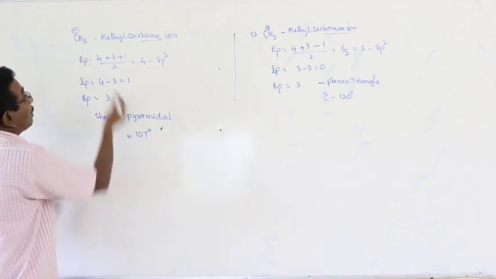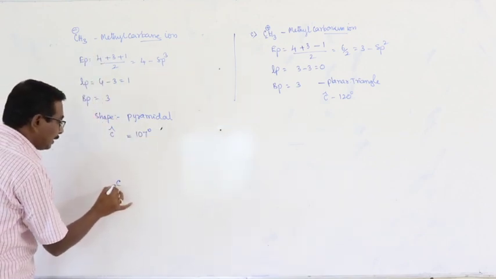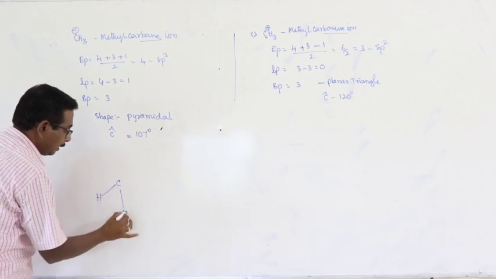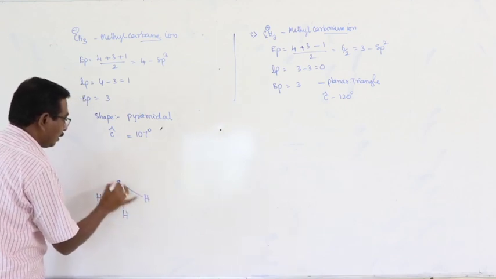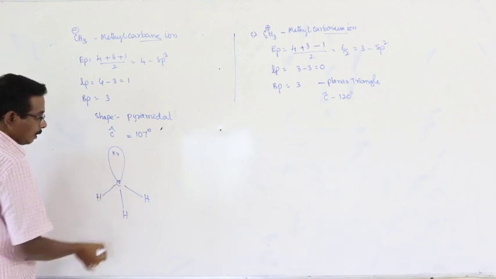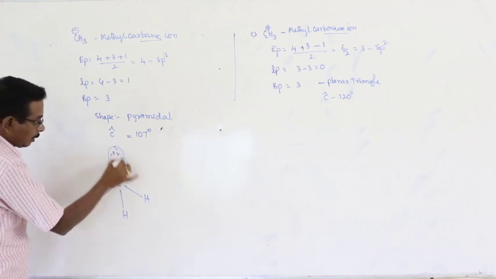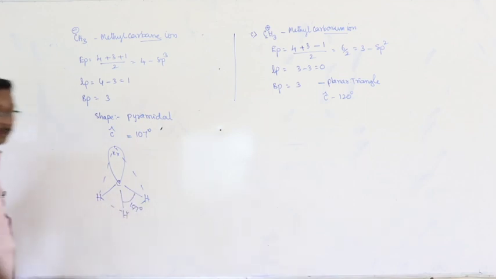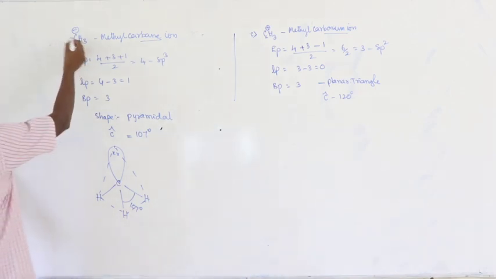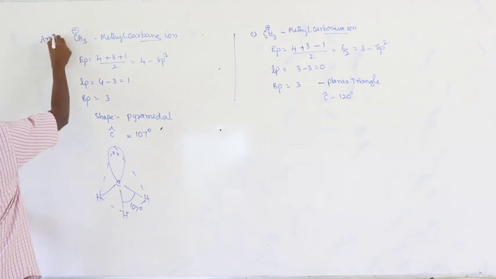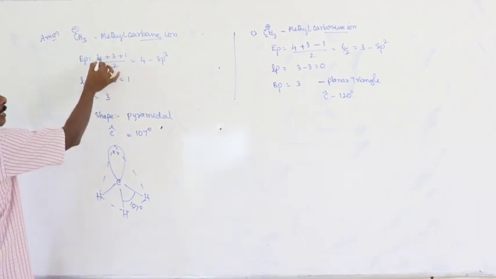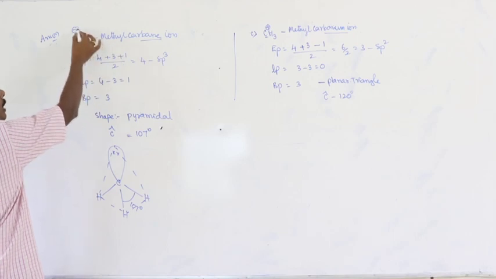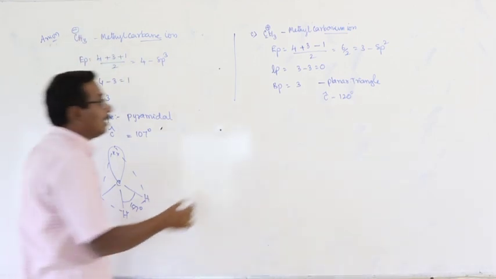What about the shape of the carbanion? C, H, H, H. Not 109 degrees, 107 degrees. This is about the example of an anion. What about the formula? G plus M plus charge of anion, by 2. Okay, another example.